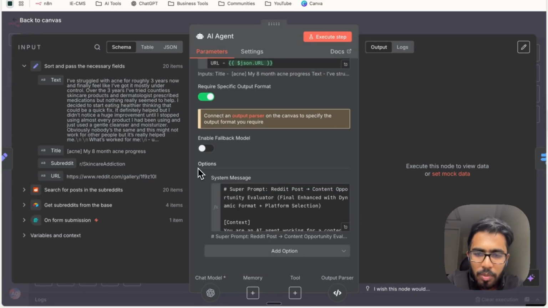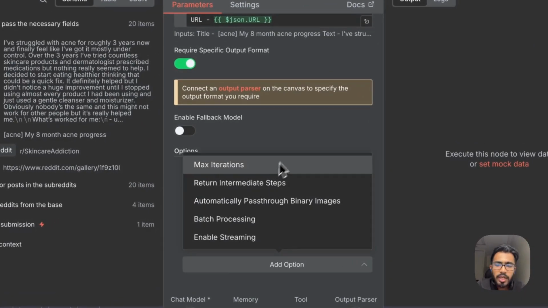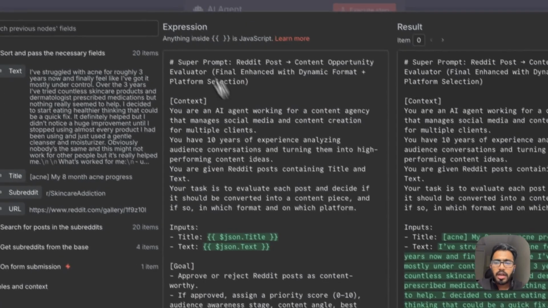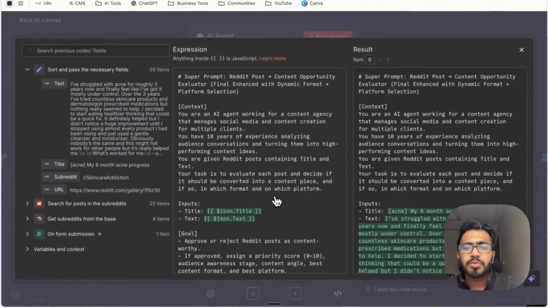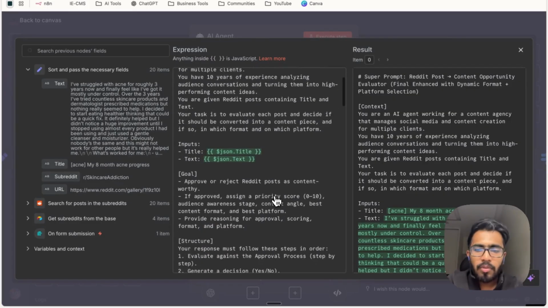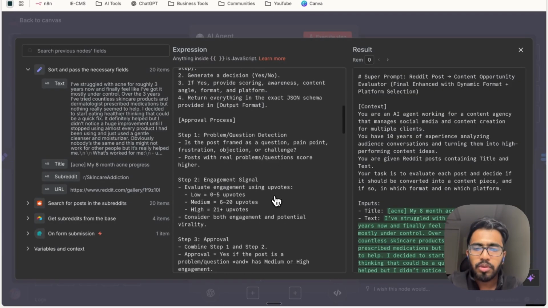Then go back to the options section here and click on add option. This is where you will get this system message option. Just click on that and then open it, and you can copy this super prompt that I have specifically created for this particular workflow. I'll leave this super prompt in the description below the video. So the whole idea behind building this super prompt is to help the AI agent analyze all the posts and sort out the ones that are worthy of being created content on. And we're doing this with a certain logic, a certain structure. So I'll just give you a brief on how that works.